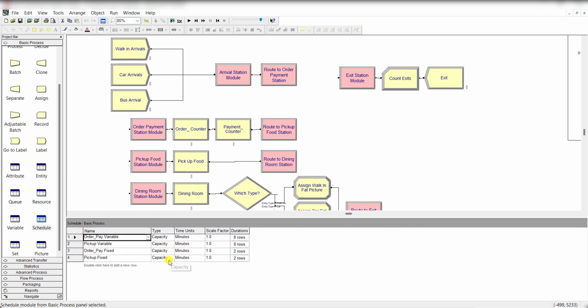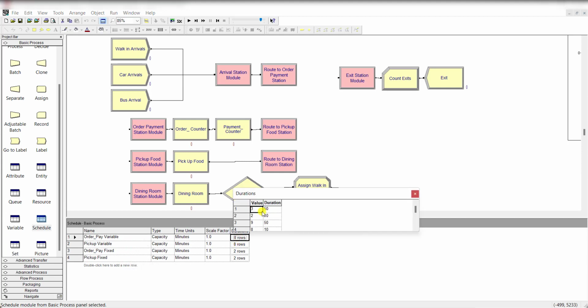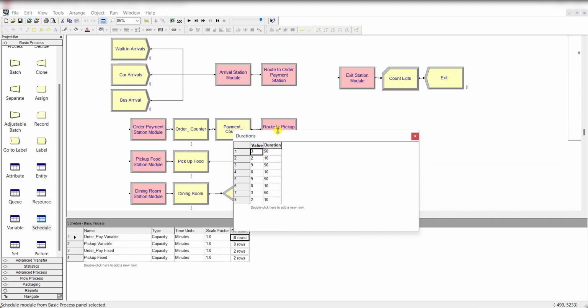Okay, so the type is capacity times in minutes, scale factor is 1, and under each of these schedule processes add these durations. For the first 3 duration is 50, then for 2 is 10, 9 for 50, 8 for 10, 9 for 50, 8 for 10, 3 for 50 and 2 for 10.